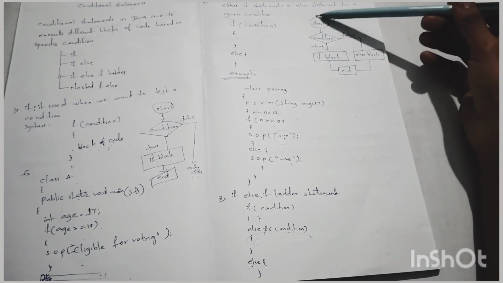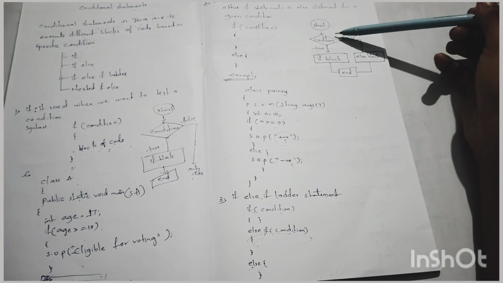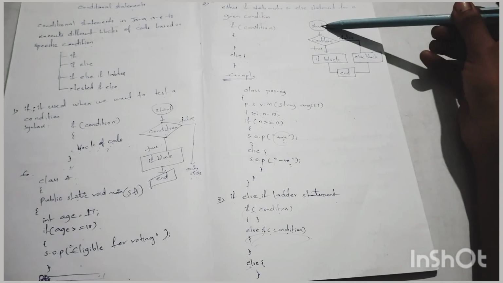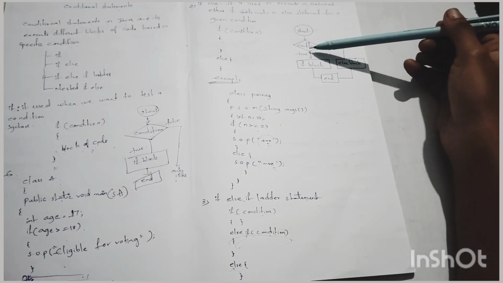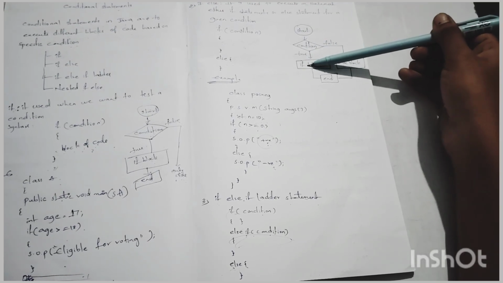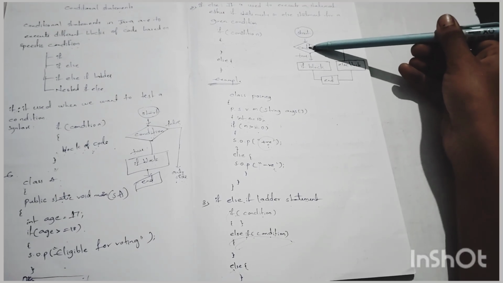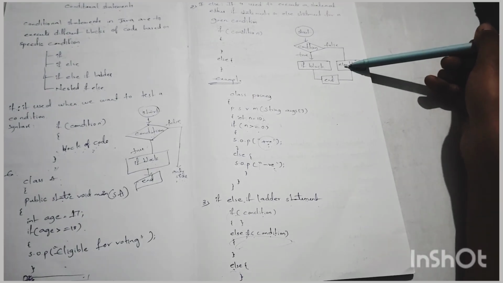Okay, this is the flow chart of the if else statement. Here we start the execution, then the condition will be checked. If this condition is true, the if block will be executed. If this condition is not true, then the else block will be executed.